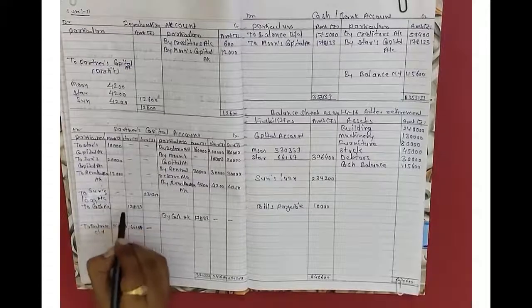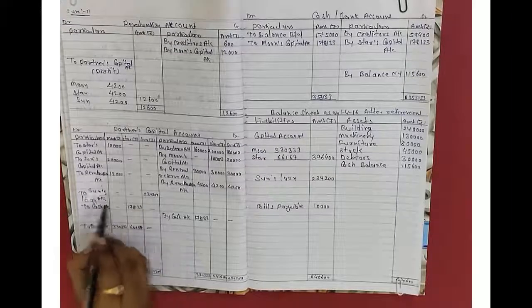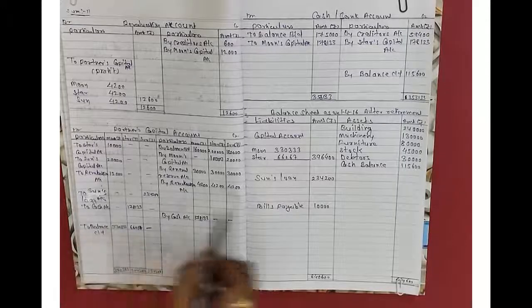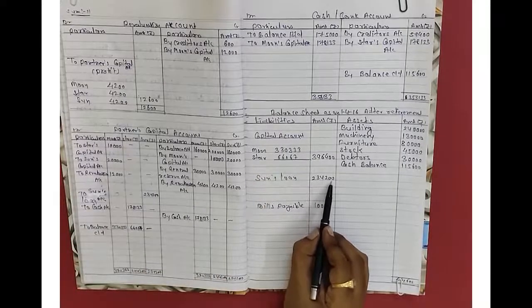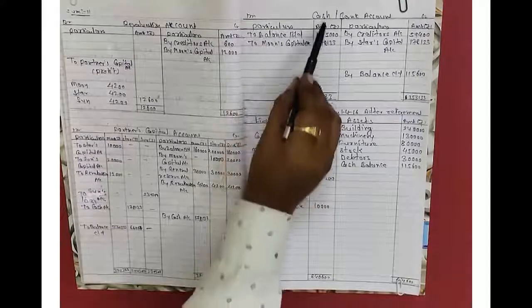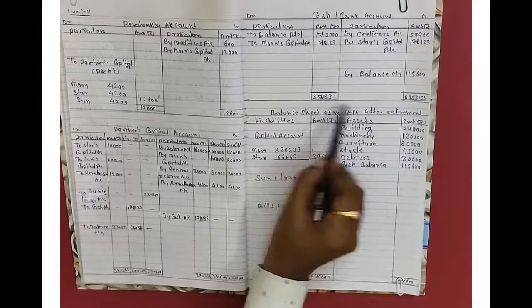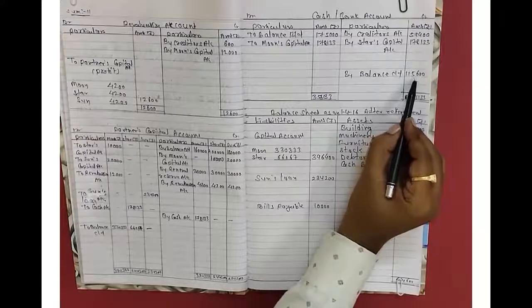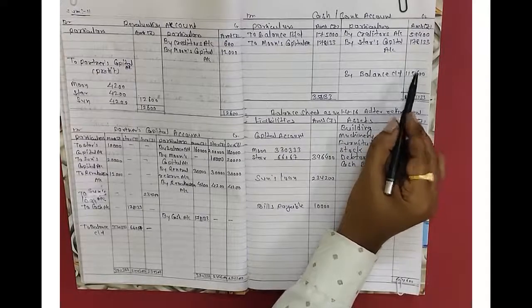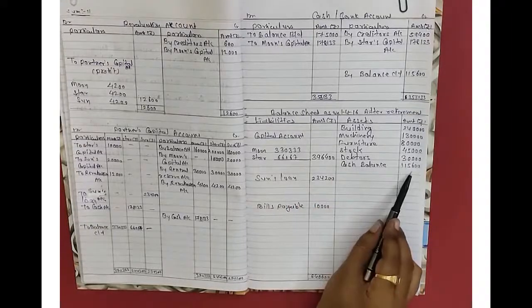Now closing Sun's capital account, total an amount of rupees 2,34,200. Okay, total amount of difference is an amount of rupees 2,34,200. This amount will be written to Sun's loan account and written on balance sheet liability side, Sun's loan amount of rupees 2,34,200. Okay, after closing cash account, debit side total is rupees 3,53,133. Deducting this amount, there is a balance of rupees 1,15,600.